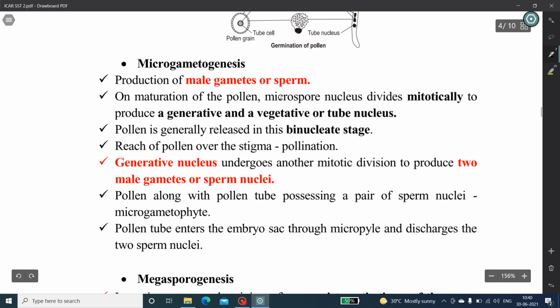This is all we have seen. On maturation of pollen, the microspore nucleus divides mitotically to produce a generative nucleus and a vegetative or tube nucleus. It is generally released during the binucleate stage. This is called pollination. The generative nucleus undergoes mitotic division to produce 2 male gametes or sperm nuclei. And the pollen tube possessing a pair of sperm nuclei enters the embryo sac through the micropyle and discharges the 2 sperm nuclei. This is how a pollen grain develops.